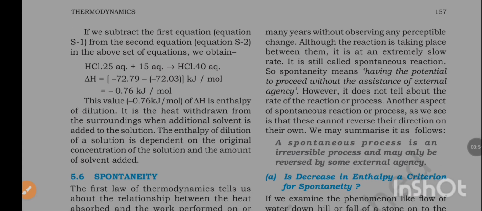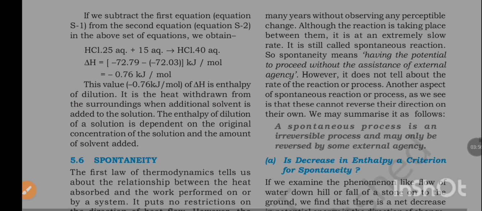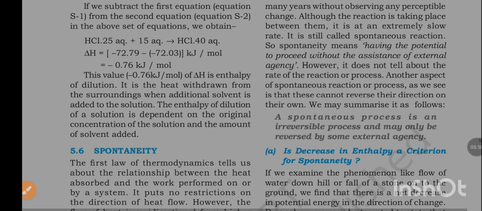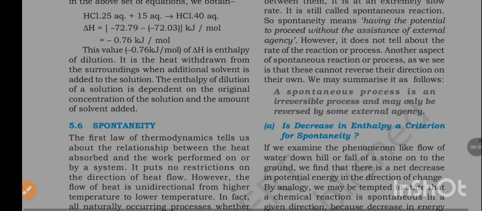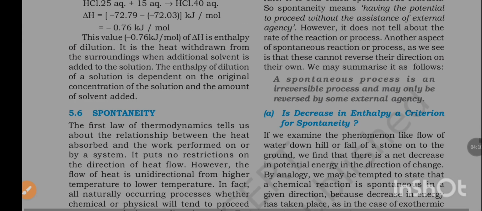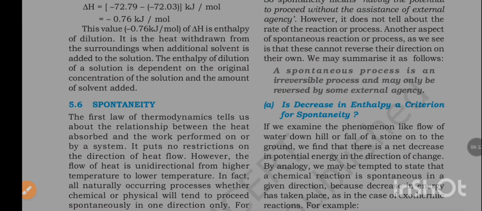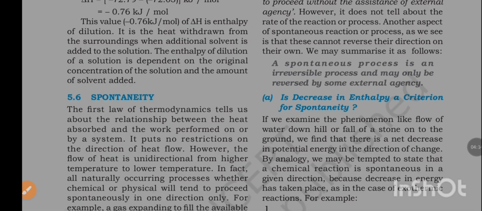If we subtract the first equation from the second equation in the above set of equations, we obtain HCl·25 aq + 15 aq → HCl·40 aq, ΔH = −72.79 − (−72.03) kJ/mol = −0.76 kJ/mol.